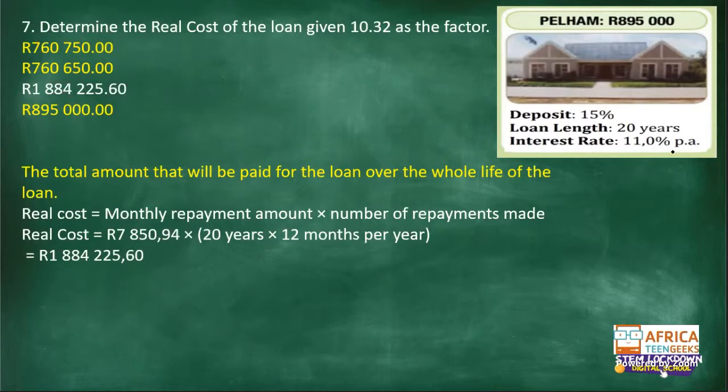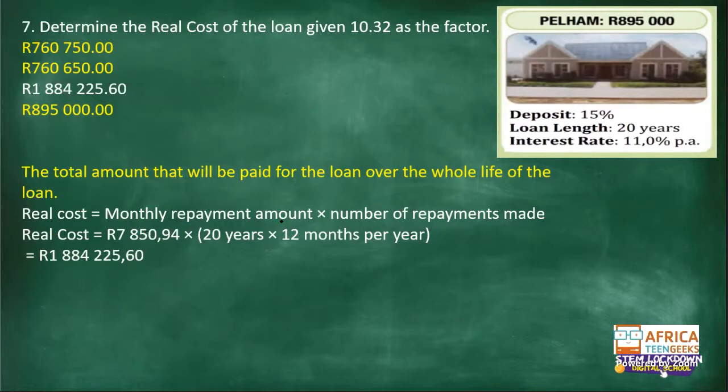The real cost means you took out a loan for this sale price subtract the deposit, ne? You took out a loan for that difference, that amount. But there's interest accumulating over the years. That means the real cost of that loan, the bank only borrowed you a certain portion less than 895,000 rands to buy your house. But you are actually owing the bank way more money than they borrowed you. So you want to know what actually is the real cost of that loan. What is the real cost? How do you calculate it?